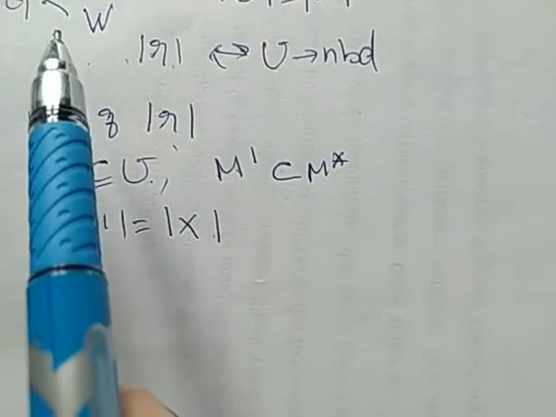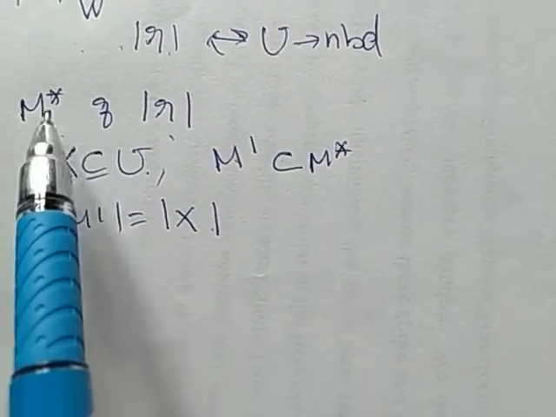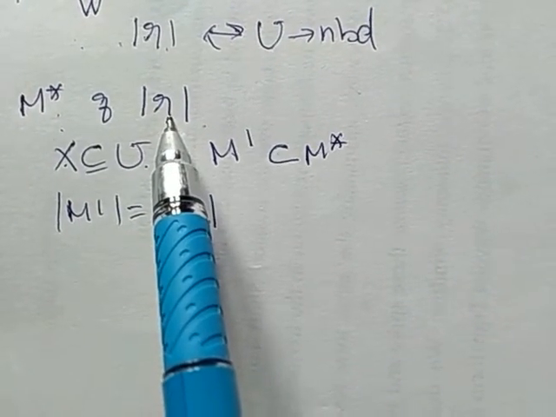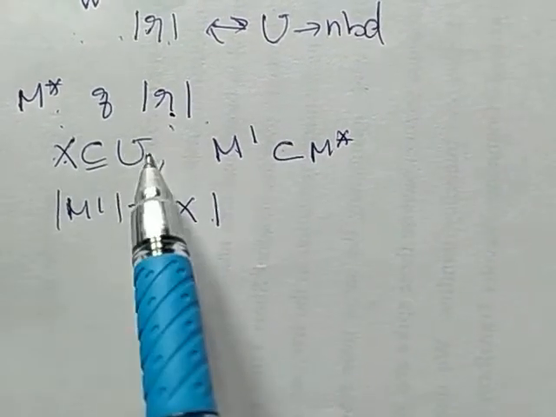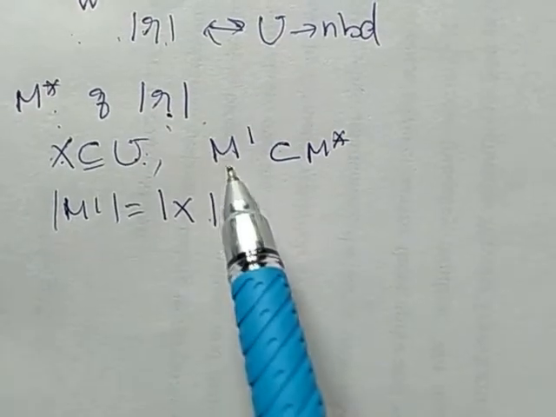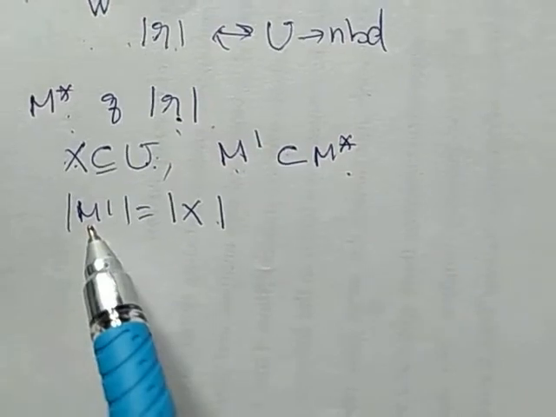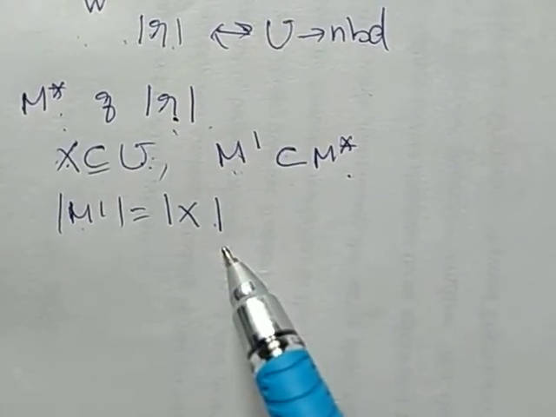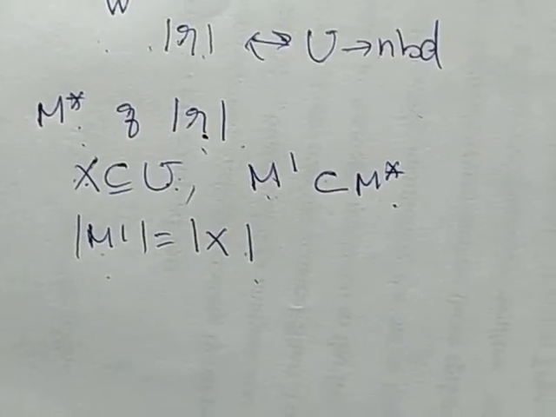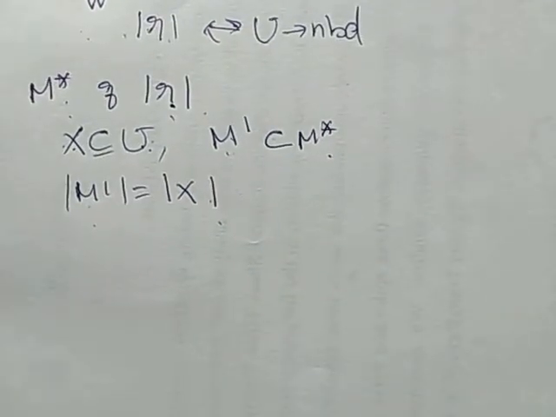So G is a bipartite graph, and I am considering that it has a matching of size R. So I am considering a non-empty subset X of U. Then there is a subset M dash of M star such that the cardinality of M dash is equal to the cardinality of X, and every edge in M dash is incident with exactly one vertex in X. So this is our definition of neighborhood.